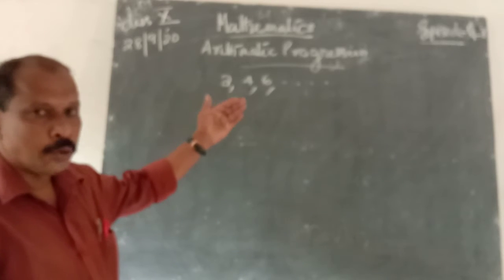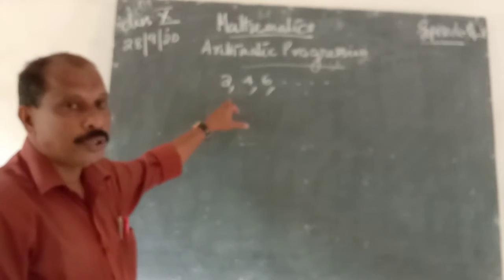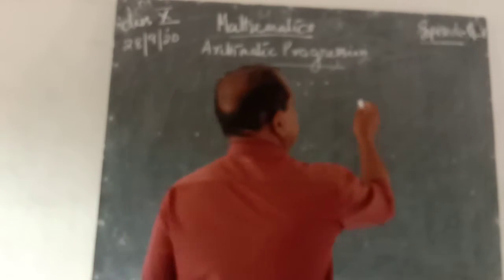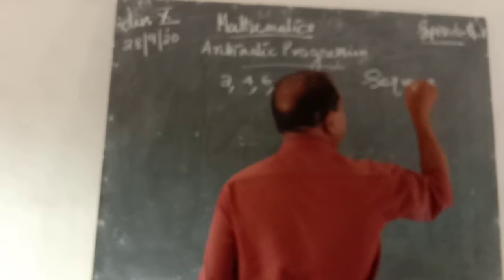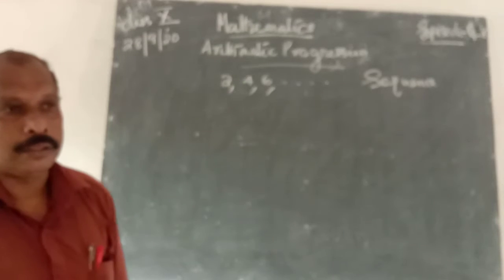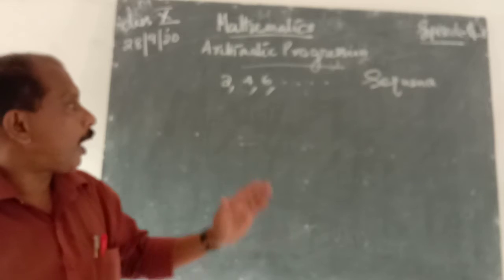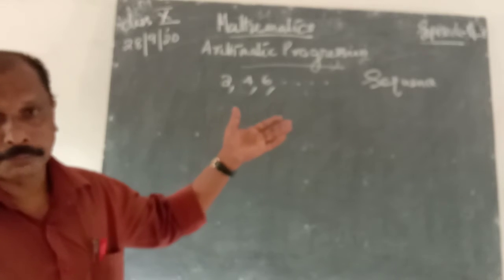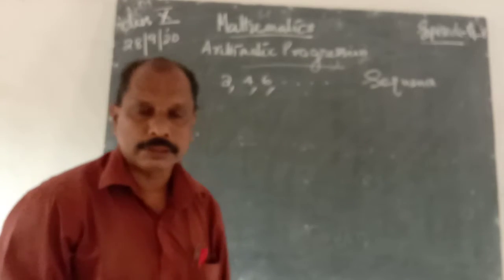And this is a group with different numbers. Therefore, this one is known as a sequence. What is a sequence? It is a group with different terms or numbers, and that group, where there are infinite terms, is known as a sequence.